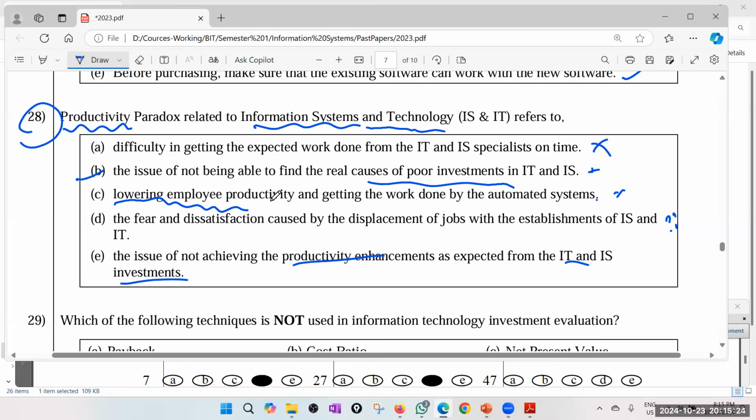Lowering employee productivity, but I don't think that is the answer. The fear and dissatisfaction caused by displacement of jobs with the establishment of IS and IT. Maybe that is also possible. The issue of not achieving the productivity enhancements as expected from the IT and IS investments. Maybe this is also correct. Now, which one should I go for? Actually, I'm not 100% sure about this. Maybe it's from your reference book. Maybe I can't remember it.